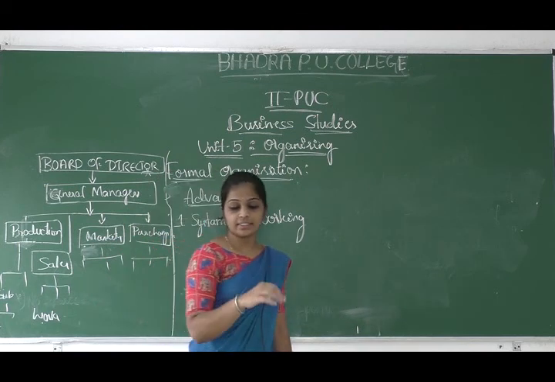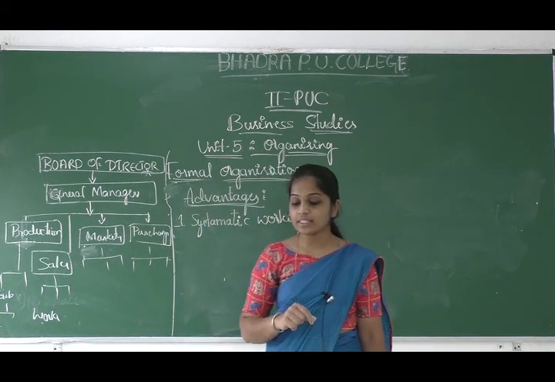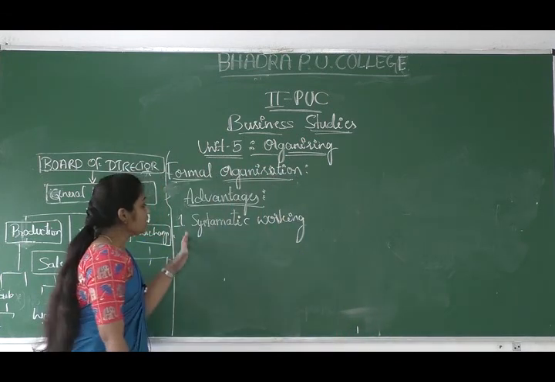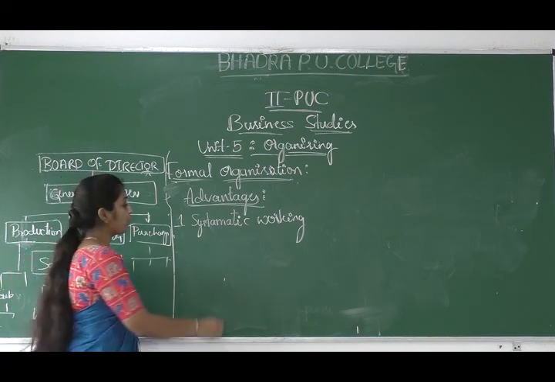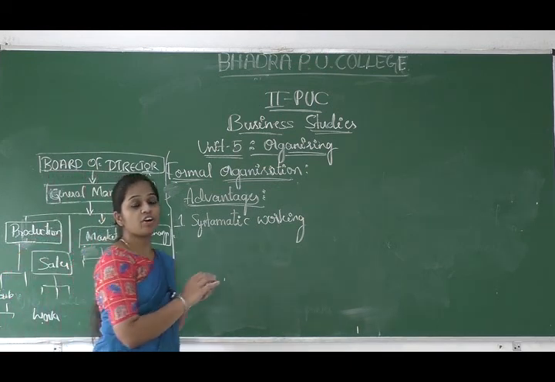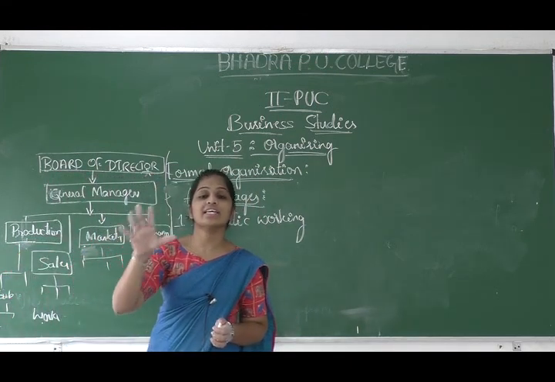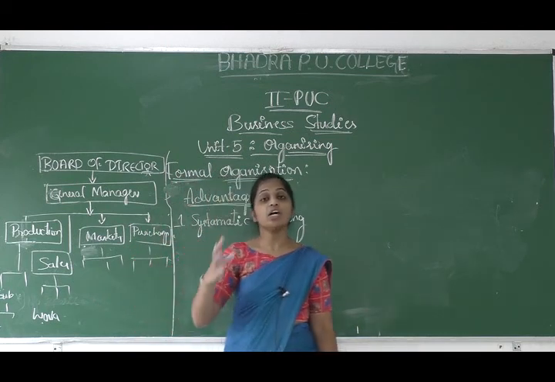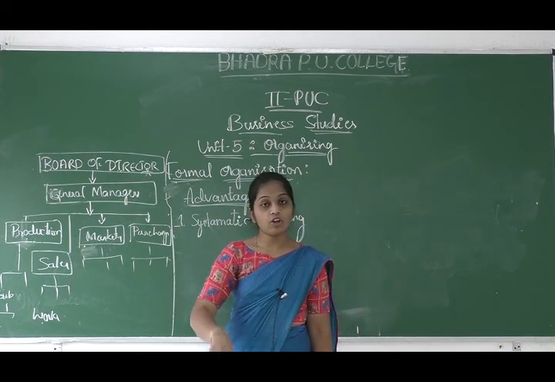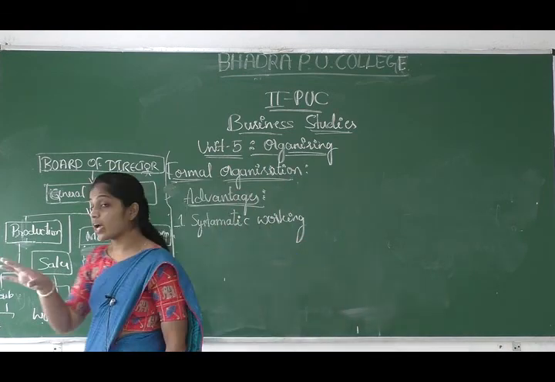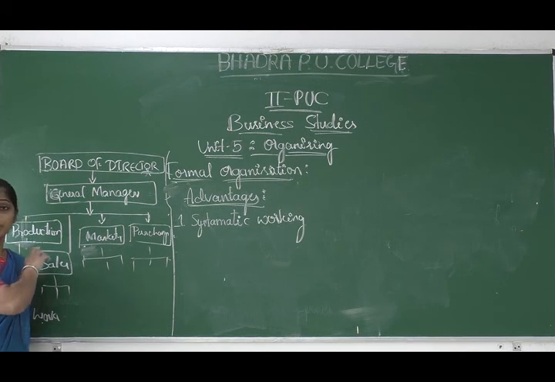See, in the formal organization structure, we result in the systematic and smooth functioning of an organization. There will be smooth functioning because we assign the jobs according to their qualification, we give the job description for each job, and we make the supervisor and subordinate relationship. We also create coordination between the departments, and between the managers and the workers.